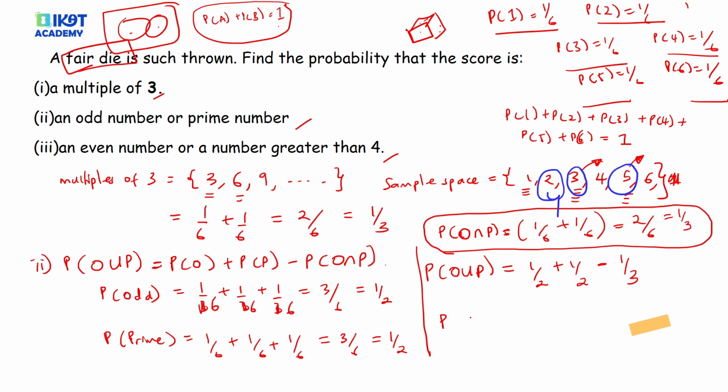The probability of O union P is going to be equal to 1 minus a third, which is going to give us the final answer as 2 out of 3. And you'll have solved the question.